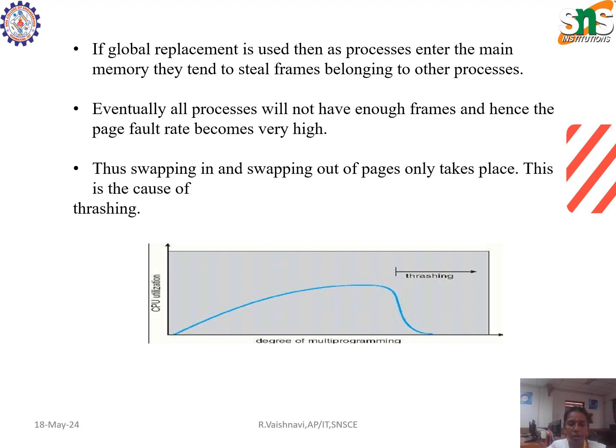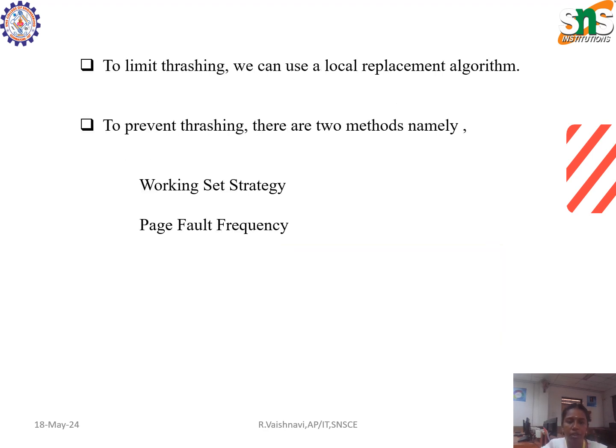Here we have the diagrammatic representation. On this side we have the CPU utilization, and here we have the degree of multi-programming. When it comes under low, thrashing happens. Next, to limit the thrashing, we can use the local replacement algorithm. To prevent thrashing, there are two methods, namely the working set strategy and page fault frequency.